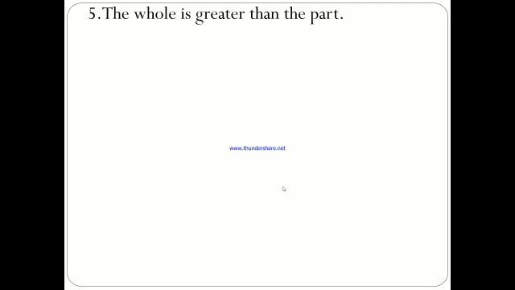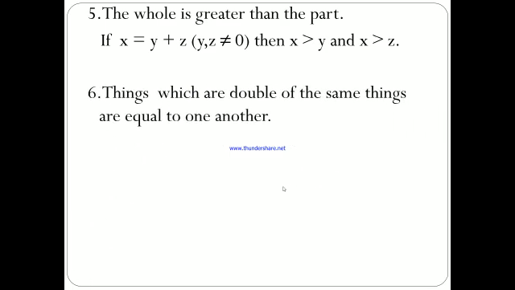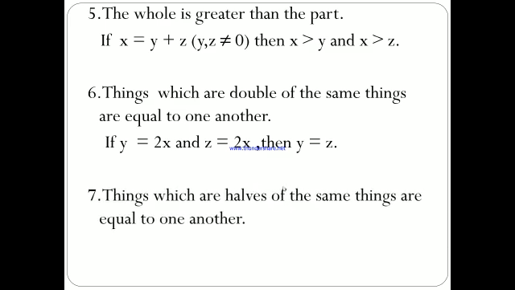Fifth, the whole is greater than the part. For example, if x is equal to y plus z, where y and z are not equal to 0, then x is always greater than y and x is always greater than z. Sixth, things which are double of the same things are equal to one another. For example, if y is equal to 2x and z is also equal to 2x, then y is equal to z. Seventh, things which are halves of the same things are equal to one another. For example, if y is equal to half of x and z is also equal to half of x, then y is equal to z.